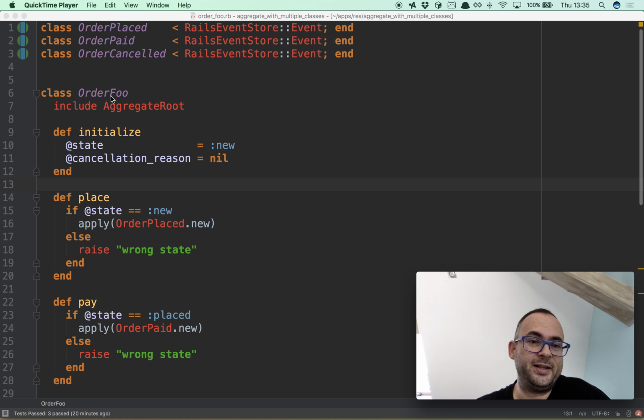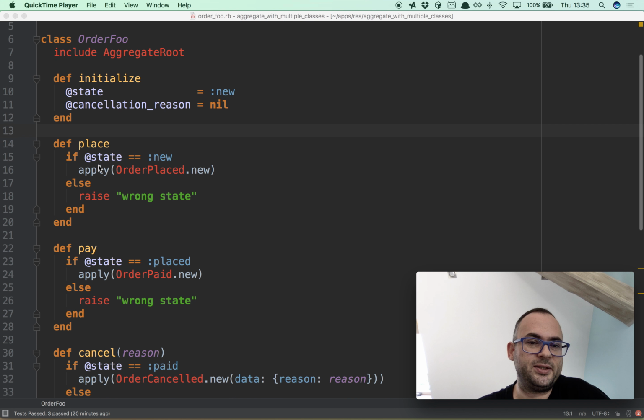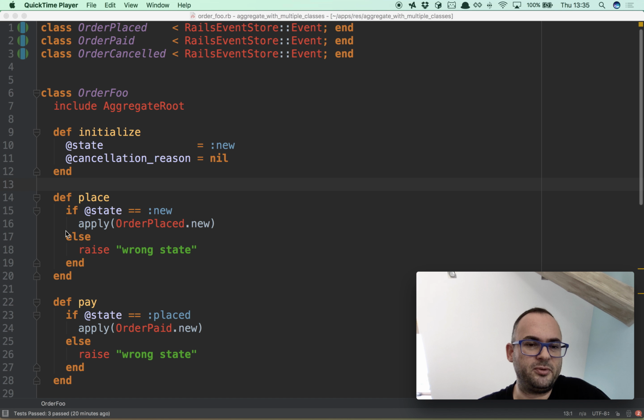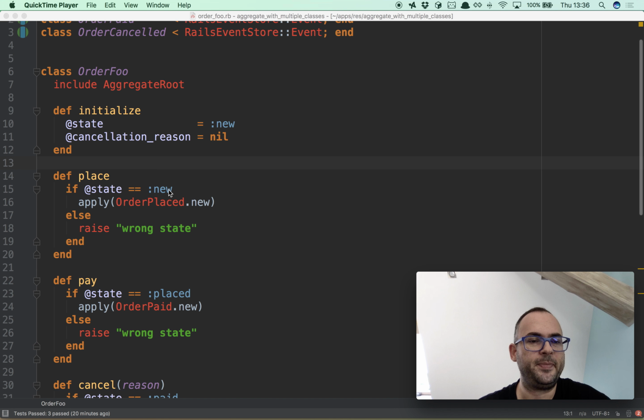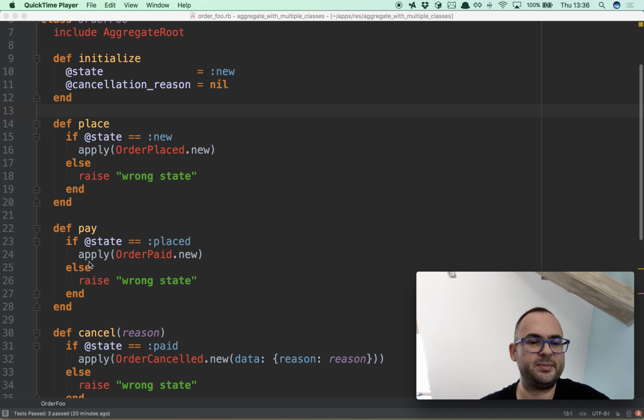Okay, let's have a look at a small class. I think it's correct, but I just typed it without really thinking too much. It's an order. I called it OrderFoo because I have another order class, and I want to also show the other class. It has a state inside, so it's kind of like a state machine. It has a cancellation reason, which immediately sounds weird because it's an order which we don't know whether it's cancelled or not, and we immediately have to know the reason. And then we have 3 public methods: place, pay, and cancel.